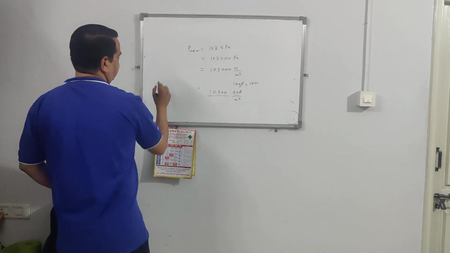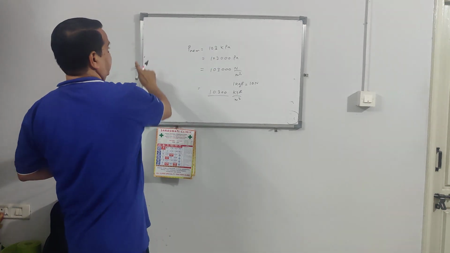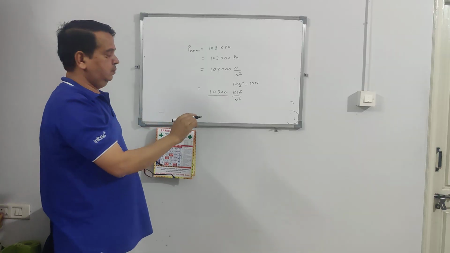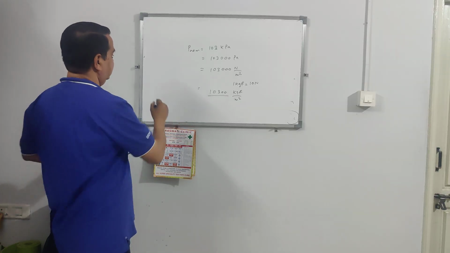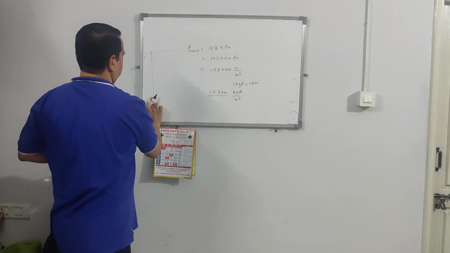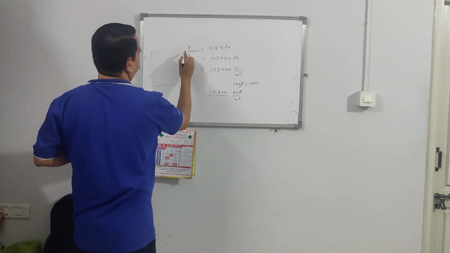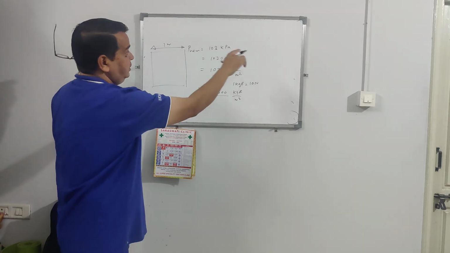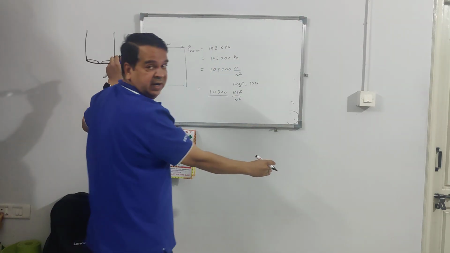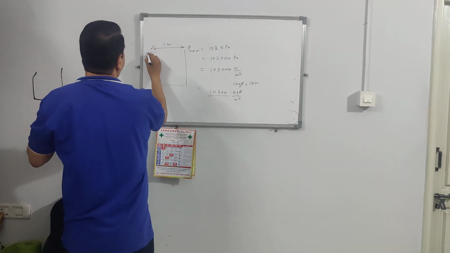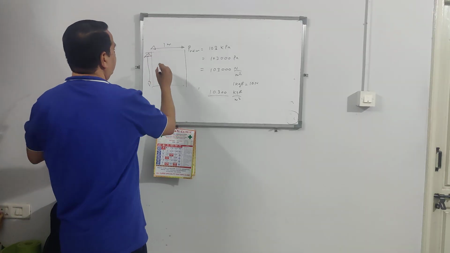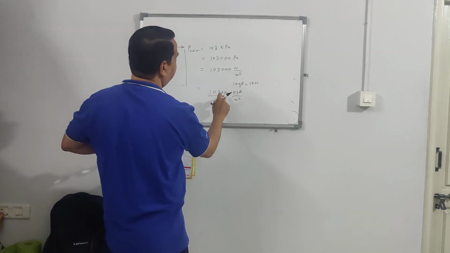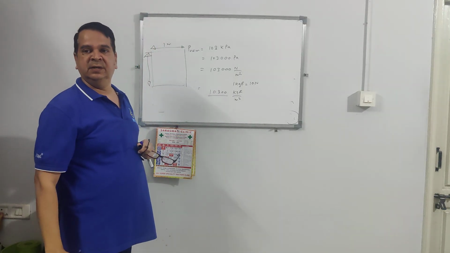So let us say you have this board, what you are seeing. Let us assume it is 1 meter square area, your board's length is 1 meter and breadth is 1 meter. So on 1 meter by 1 meter square area, you have 10,000 kg.